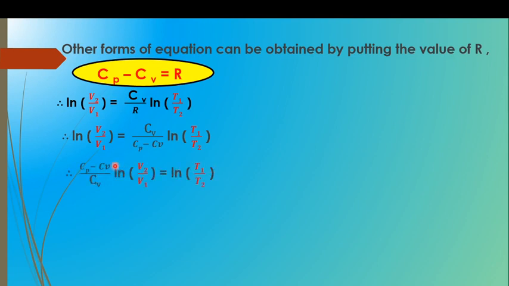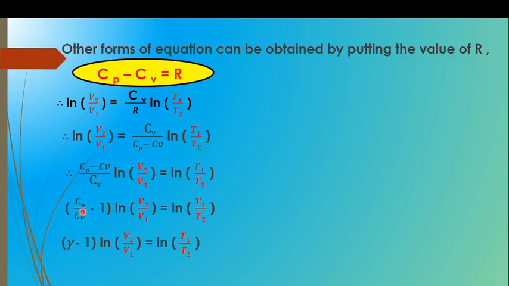If we rearrange this equation, this Cv upon Cp minus Cv gets moved to the other side. So, Cp minus Cv divided by Cv into ln of V2 upon V1 is equal to ln of T1 upon T2. If we divide this Cp minus Cv by Cv, we get Cp by Cv minus Cv by Cv, that is 1. Therefore, Cp upon Cv minus 1 into ln of V2 upon V1 is equal to ln of T1 upon T2.